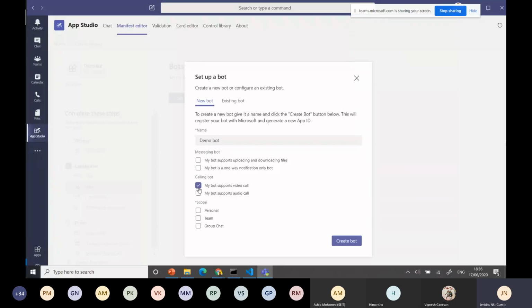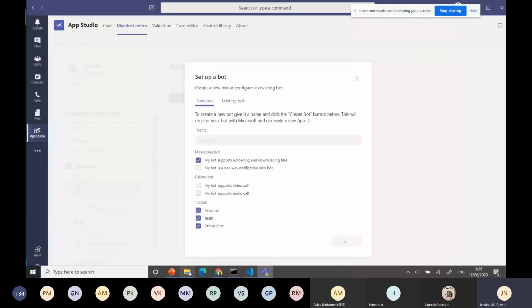If you are having messaging, voice, bot support, or uploading and downloading files, everything you can decide. These are three scopes that will always be there. Which one you want, you can plan. Like this, you can create it. Once created, if you're planning for message extension, you need a bot setup. Otherwise it's not supported. A bot setup is required to do that.